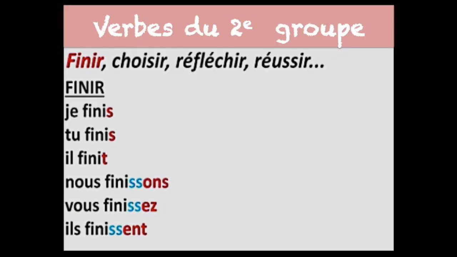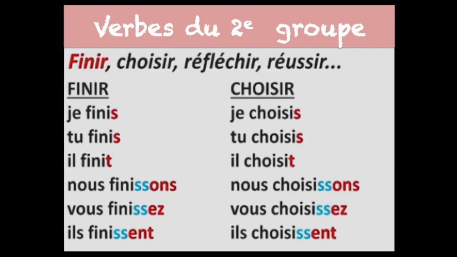Now, as we conjugate the verb finir, we can conjugate the other verbs like choisir, réfléchir, réussir. They will all be conjugated the way we conjugate the verb finir. I'll read the conjugation for you once again: je finis, tu finis, il finit, nous finissons, vous finissez, ils finissent. Now for the verb choisir: je choisis, tu choisis, il choisit, nous choisissons, vous choisissez, ils choisissent.